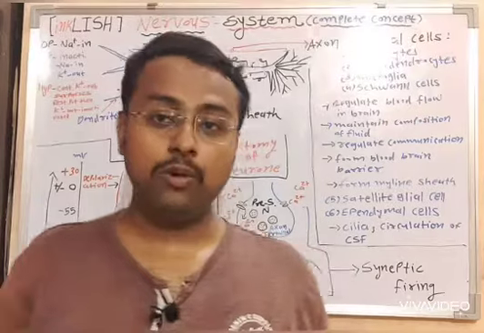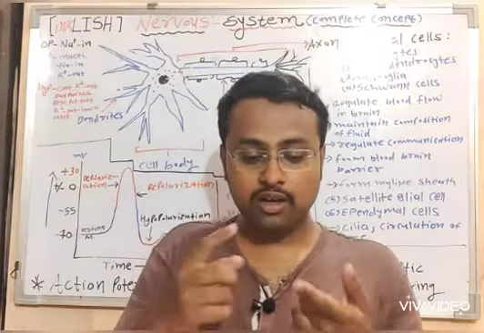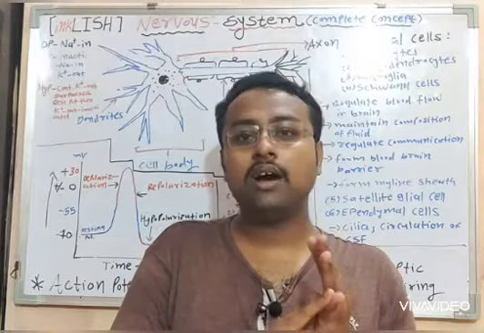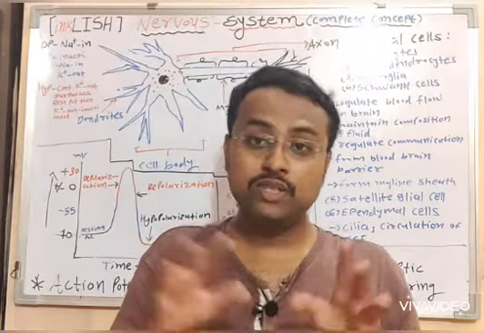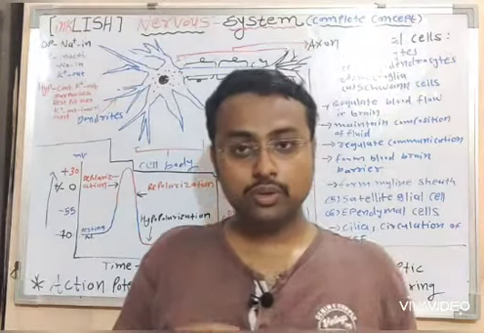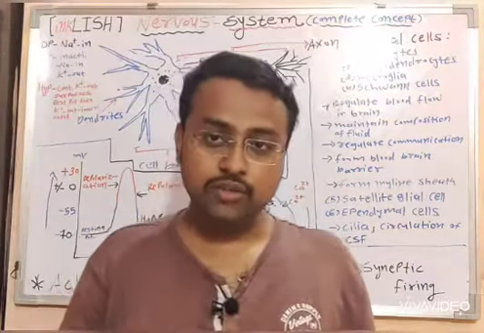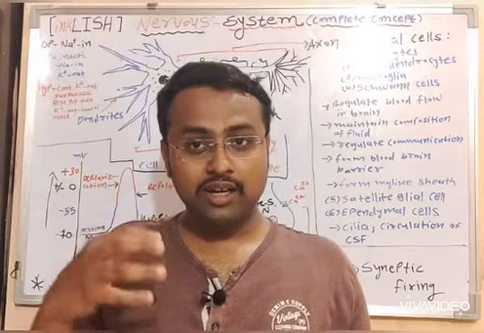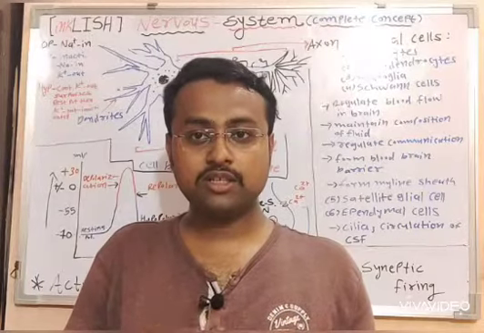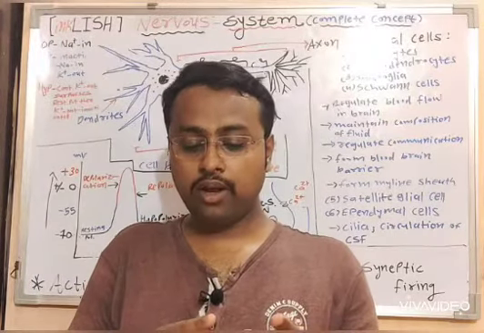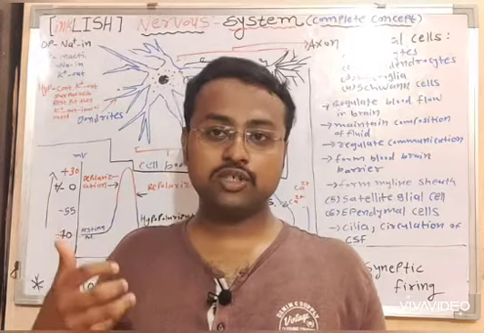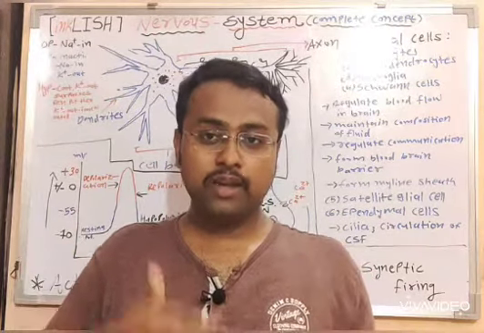In our body, lots of sensory receptors, cells, organs, and body parts are present which can sense or detect a stimulus. So external or internal stimuli are detected by those sensory cells, receptors, nerves, or organs.